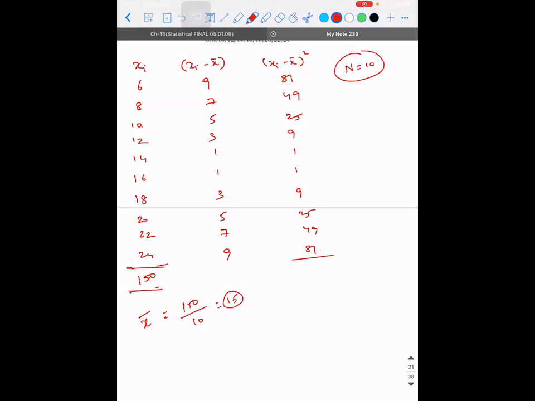330, sir. 330. Yeah? So what is the sum of xi minus x bar the whole square, divided by the total number? That is 330 divided by 10, not 150. Understood?